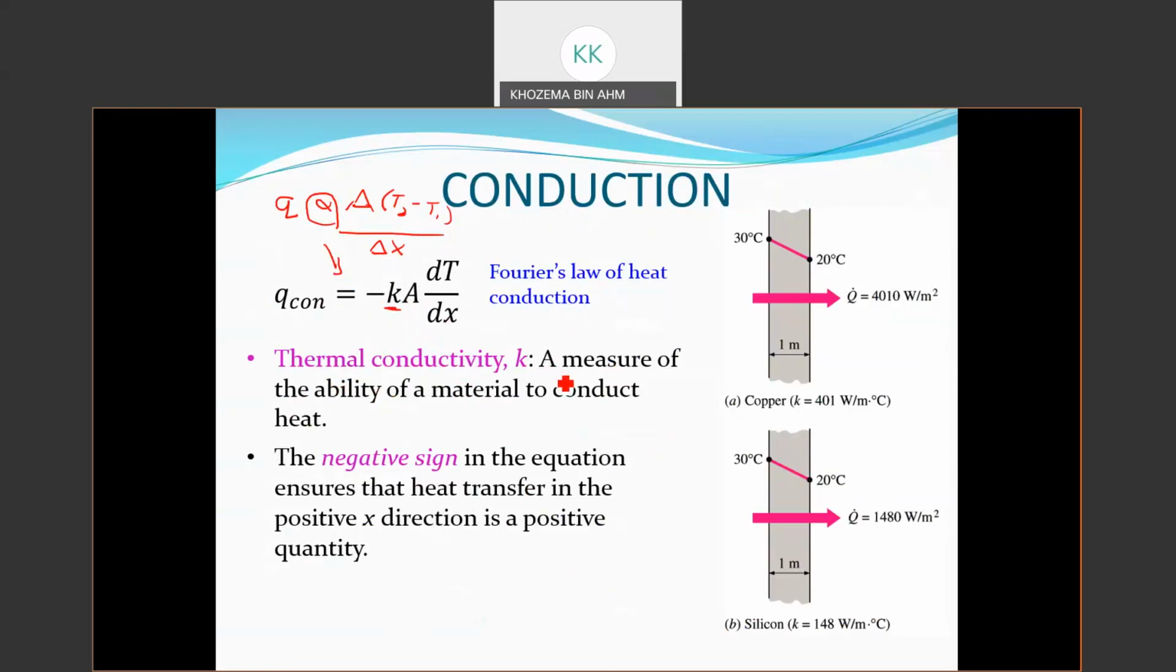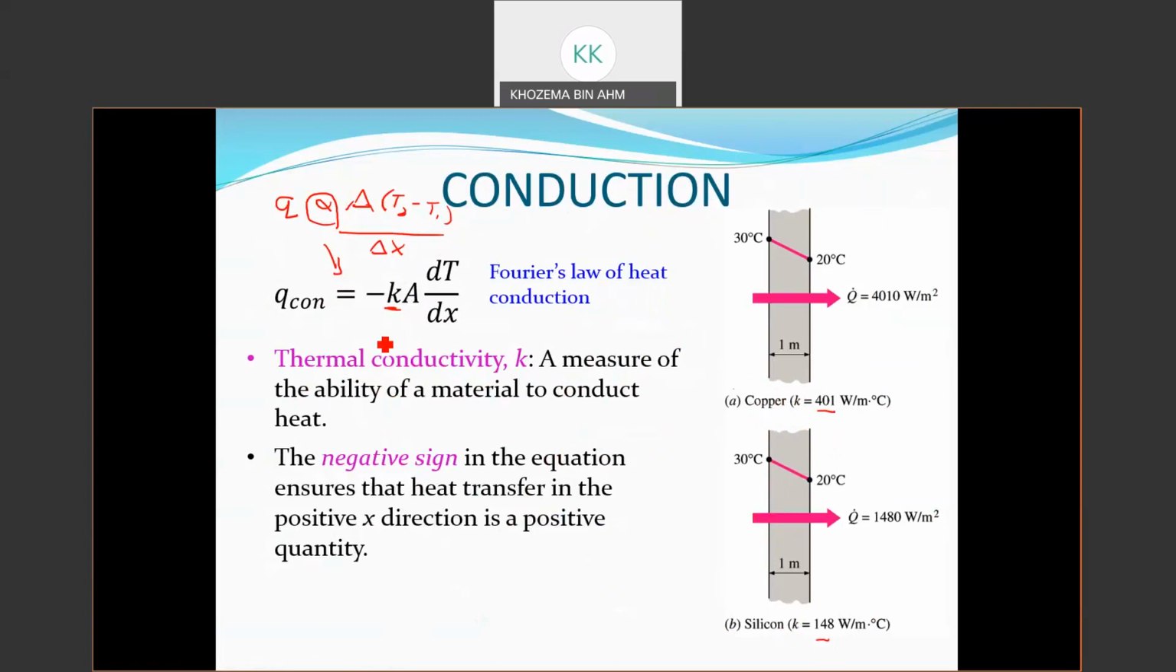Thermal conductivity is defined as a measure of the ability of a material to conduct heat. You can see here in this example, figure A, copper has a thermal conductivity of 401, whereas silicon has a thermal conductivity of 148. So we can say that copper has a higher or greater ability to conduct heat as compared to silicon.